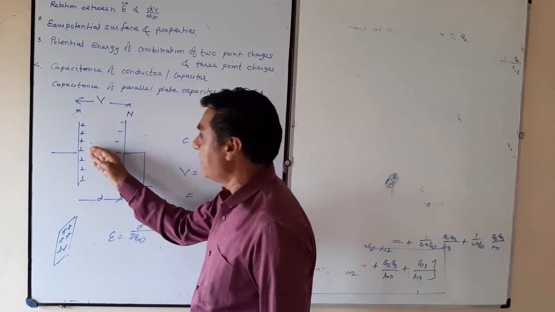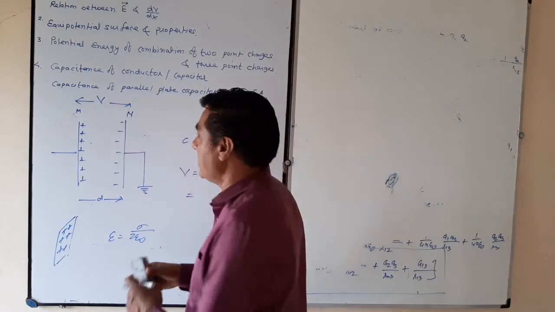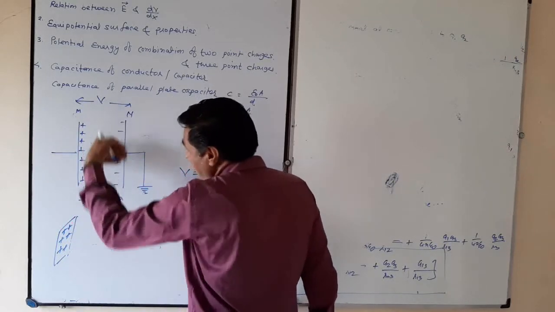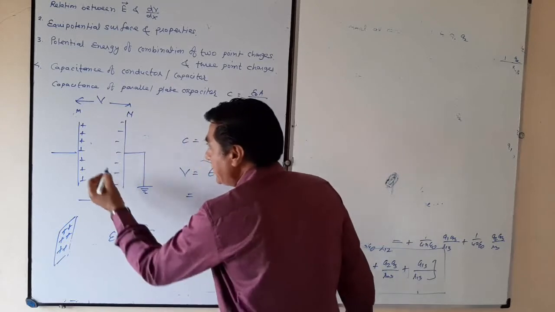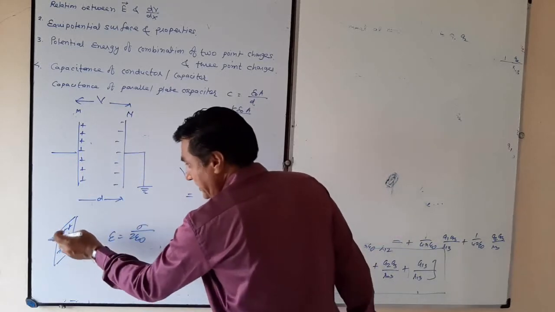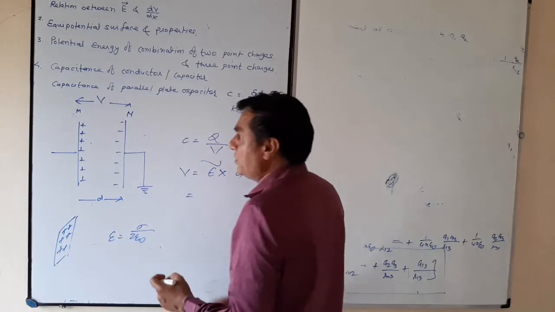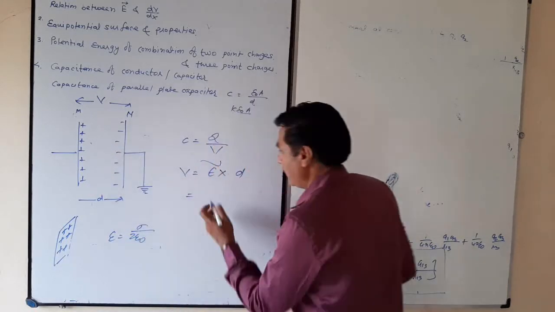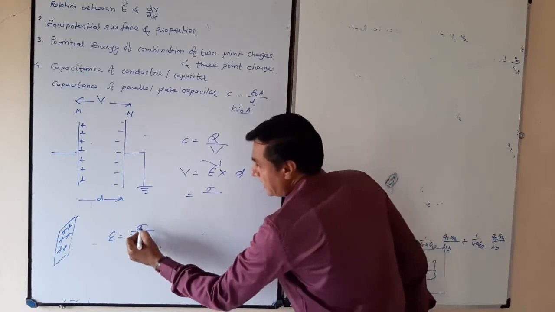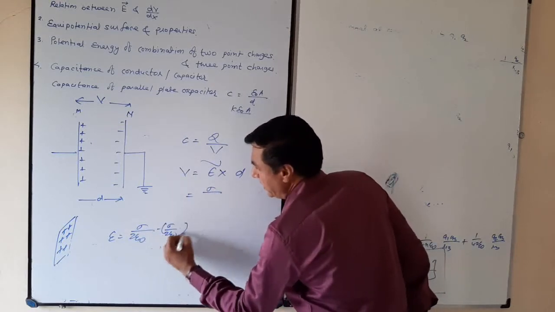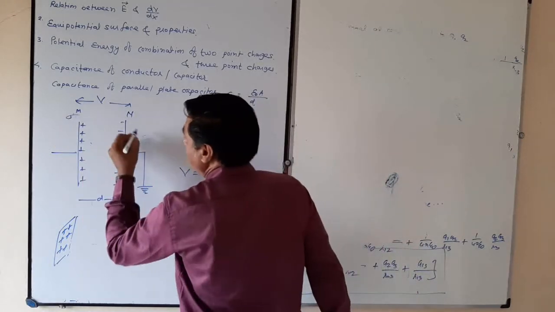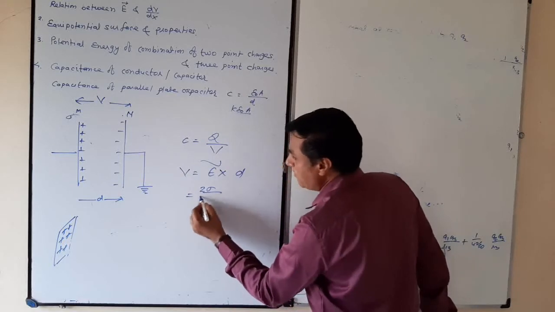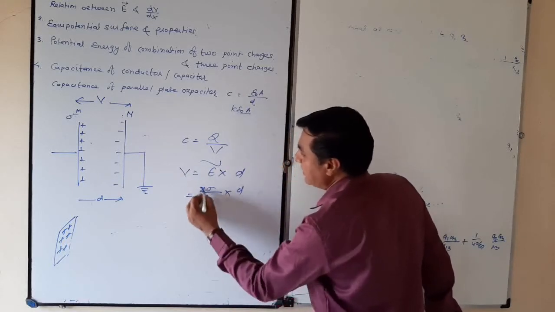In our capacitor, there is a positive plate and a negative plate. Electric field lines emerge from the positive plate and are attracted by the negative one. So the electric field intensity is double that, because both contributions add: sigma upon 2 epsilon 0 from each, with surface charge density plus sigma on one plate and minus sigma on the other, so sigma upon 2 epsilon 0 multiplied by 2.